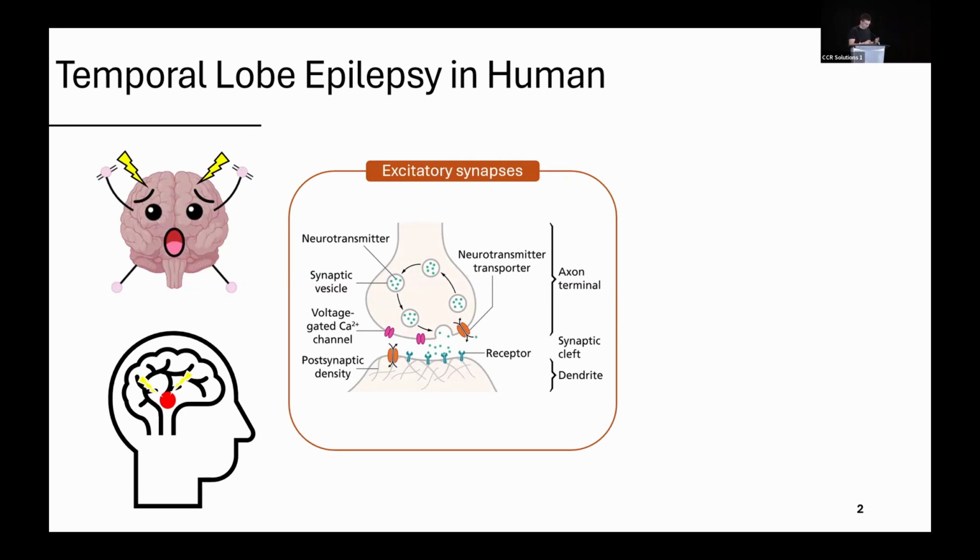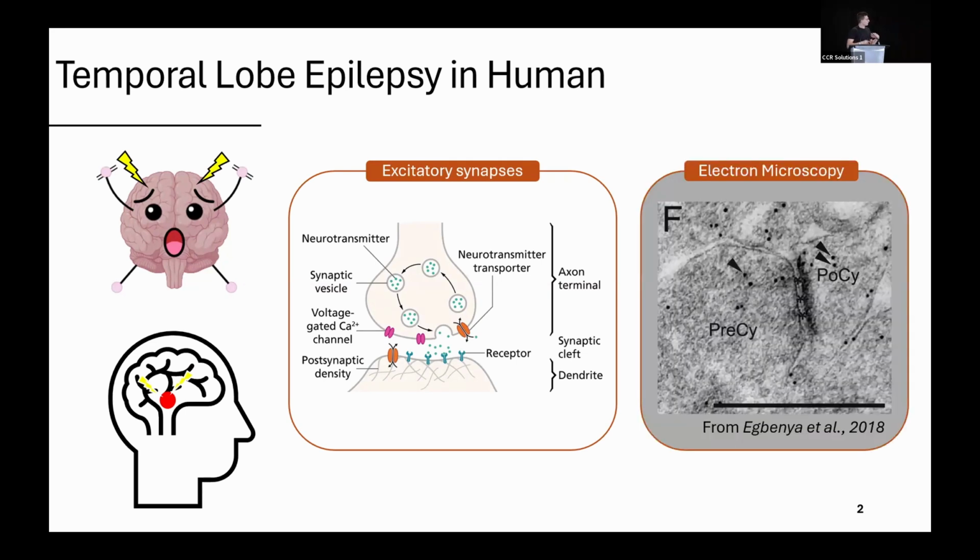In my specific case, I'm interested in the synaptic alterations and protein alterations occurring in excitatory synapses. For a very long time, the study of excitatory synapses has been the realm of electron microscopy, specifically to study the fine structure and distribution of proteins within the synapses.